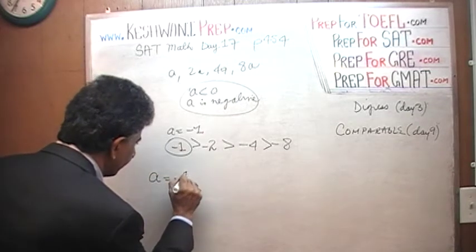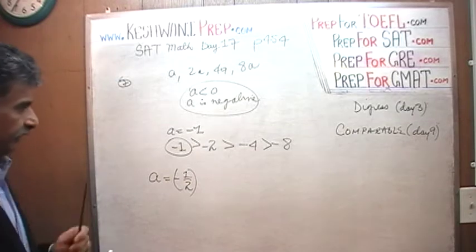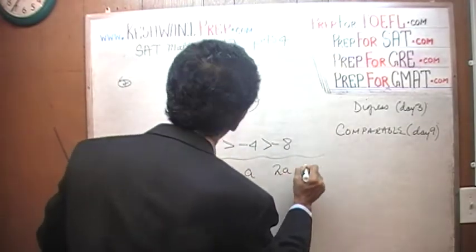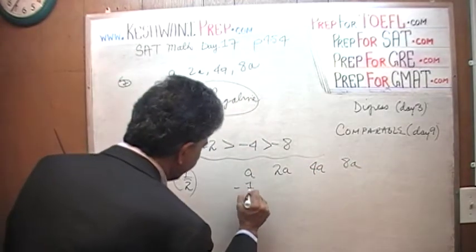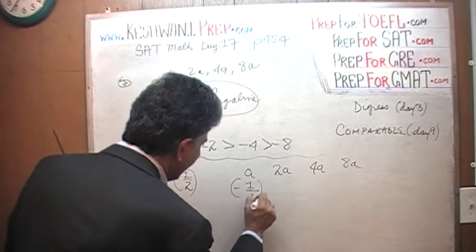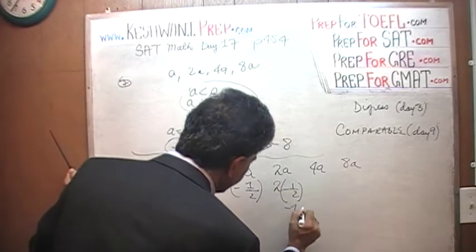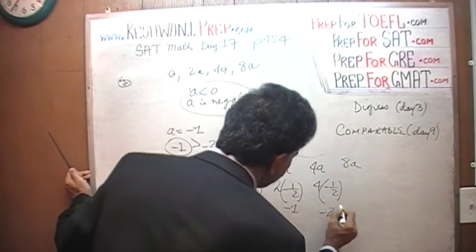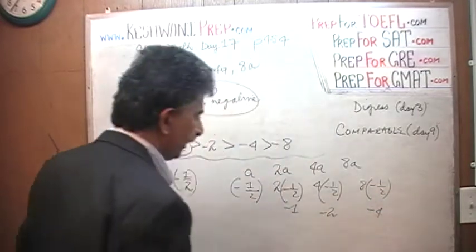What happens if a were a fraction? A equals, say for example, negative half. Would this still hold? Well, let's find out. We have a, 2a, 4a, and 8a. So we'll have negative half, 2 times negative half, which will be negative 1, 4 times negative half, which will be negative 2, 8 times negative half, which will be negative 4.